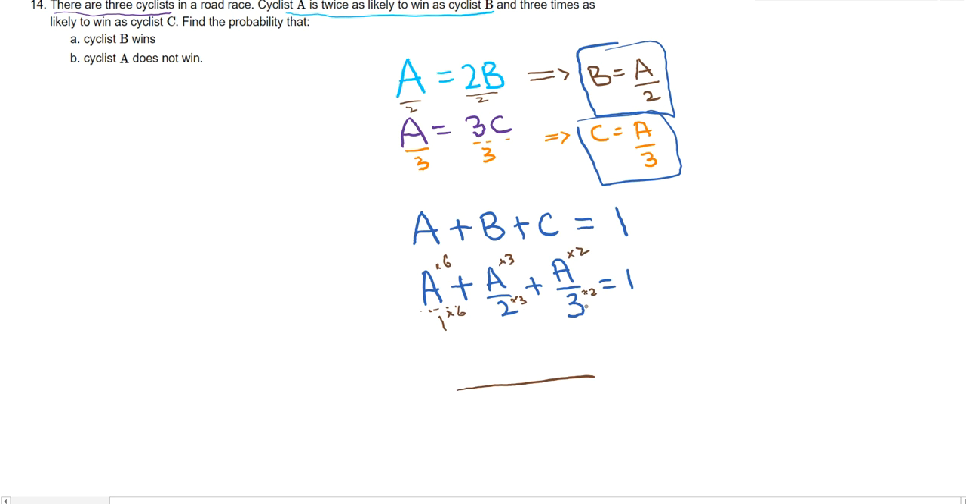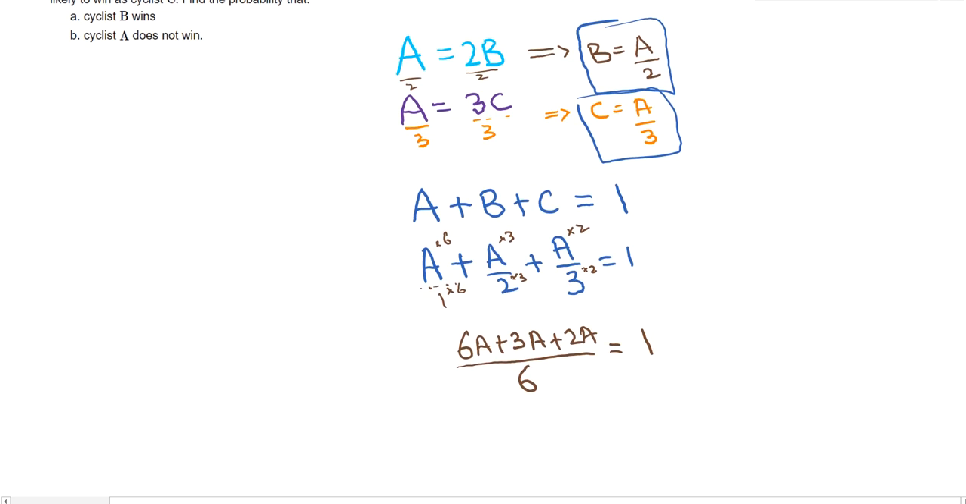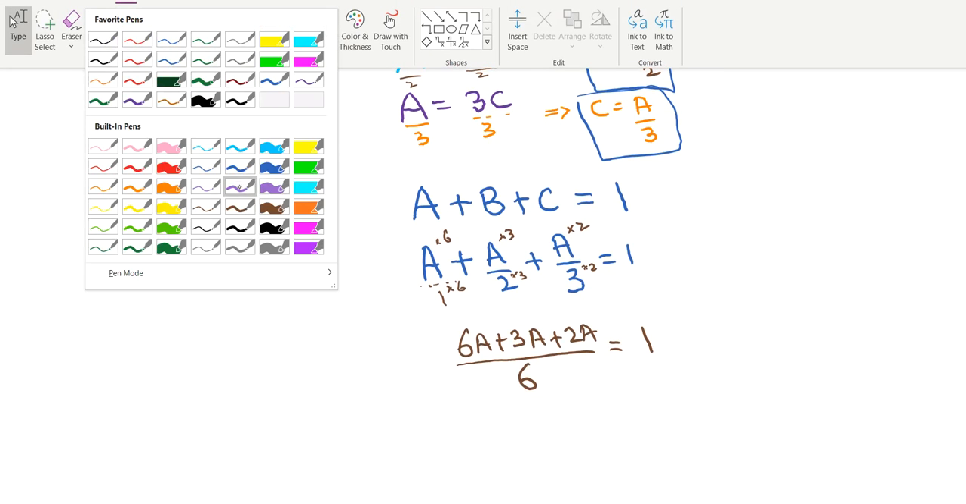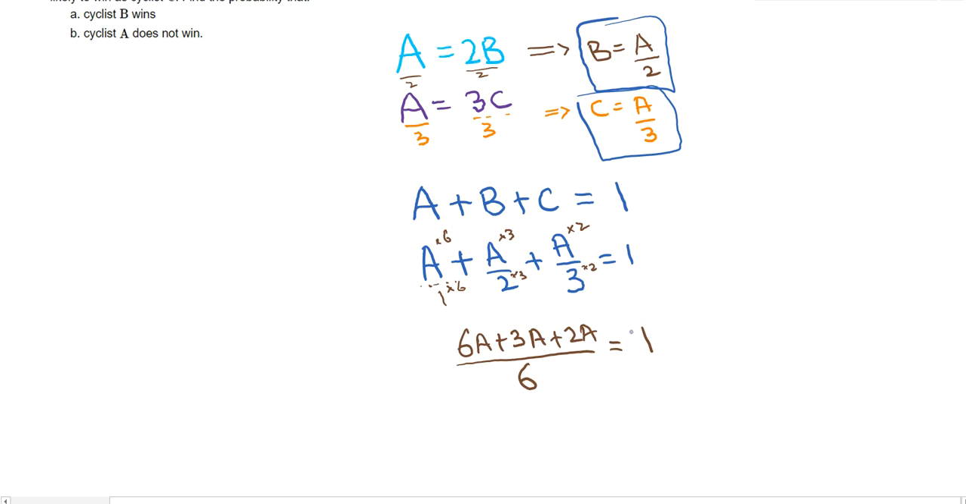All right, so if you notice, the denominators are now all 6's by multiplying those. Now, whenever you multiply something in the denominator, the same number should be multiplied in the numerator as well. So I've got 6a plus 3a plus 2a, and the whole thing is divided by 6 equals to 1. All right, now this is where your algebra skills will come in handy, and we need to move that 6 now from the denominator